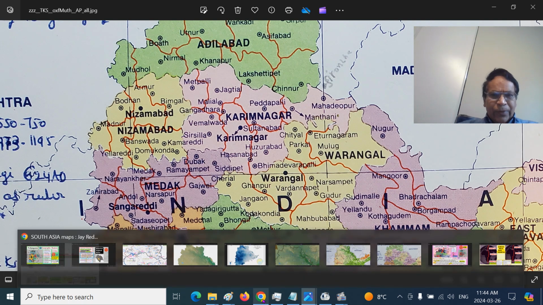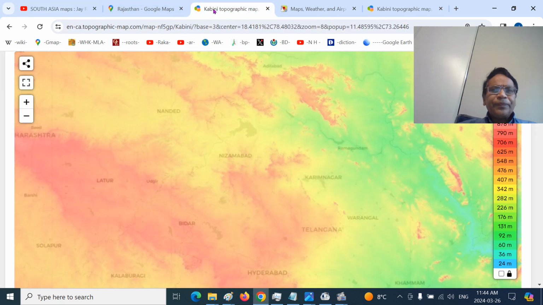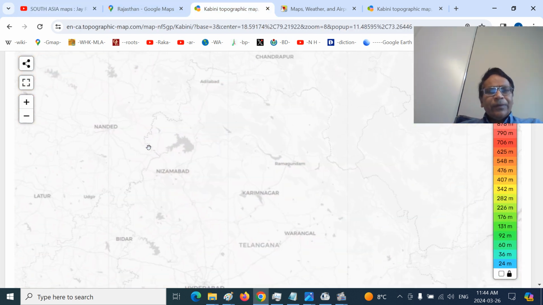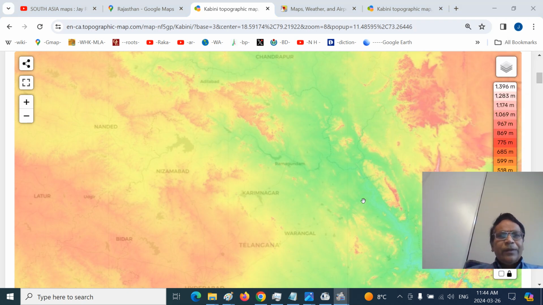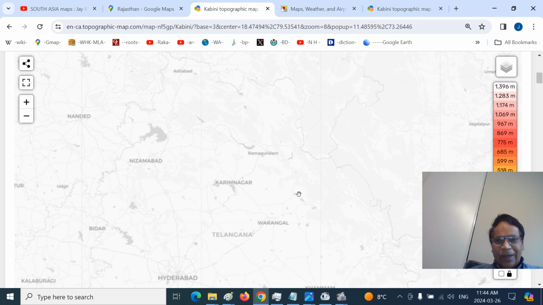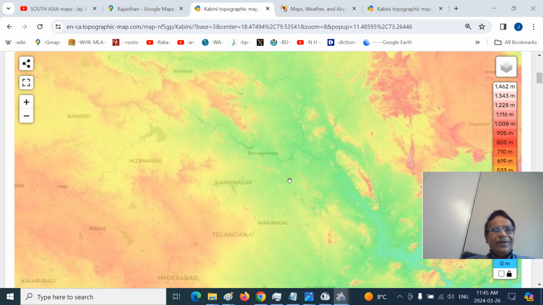We can see the maps. So always, whenever you see maps, you have to know certain landmarks, then things will be very clear. The landmark here you can very easily see is the Pochampad project or Sri Ram Sagar project, north of Nizamabad town, Indur town and Godavari.